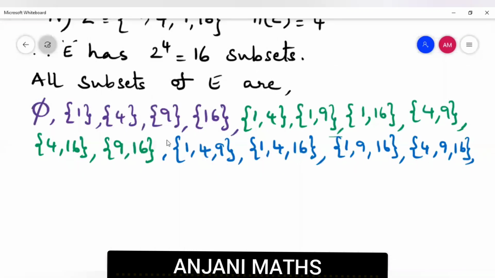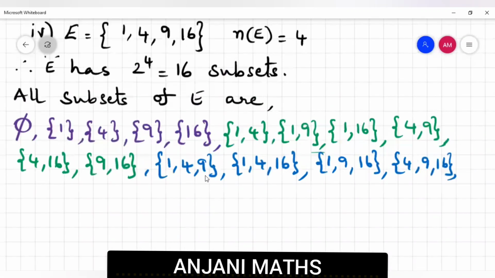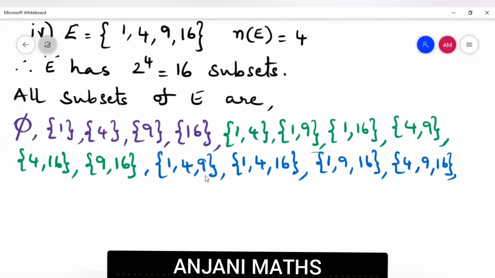What's the last one? E, with 4 elements. It's nothing but E itself: 1, 4, 9, 16. Okay. So count, how many are there? 1, 2, 3, 4, 5, 6, 7, 8, 9, 10, 11, 12, 13, 14, 15, 16.